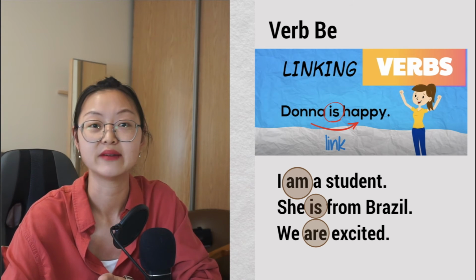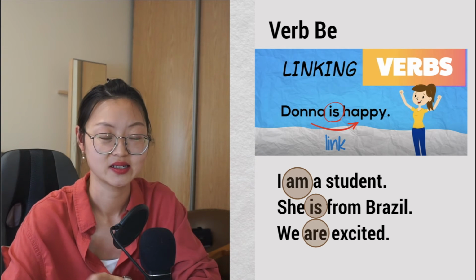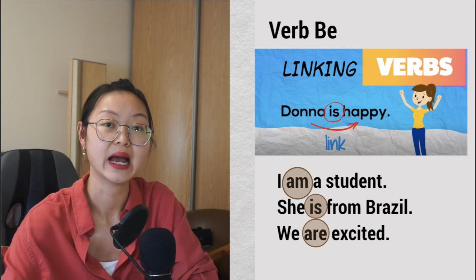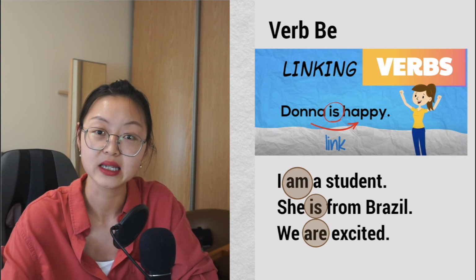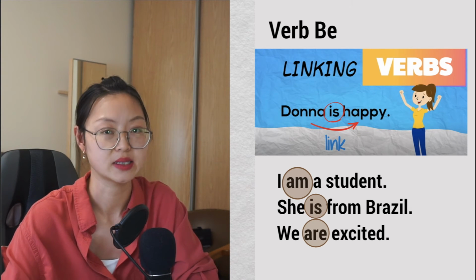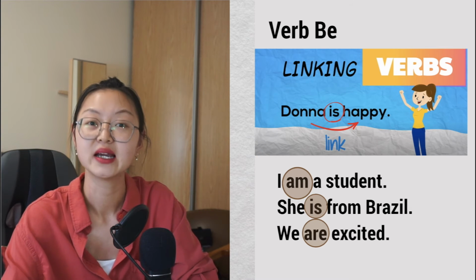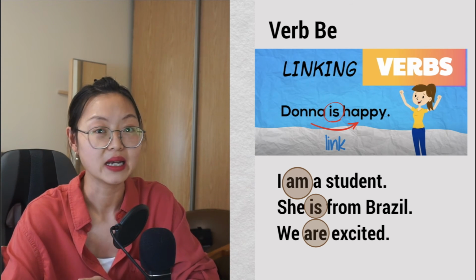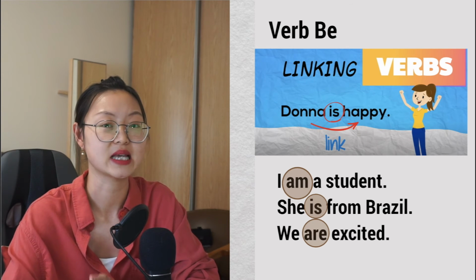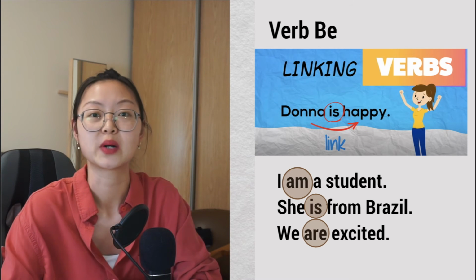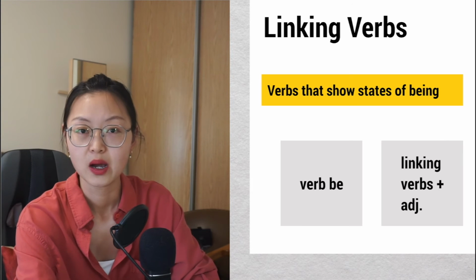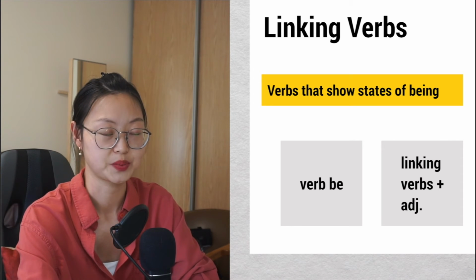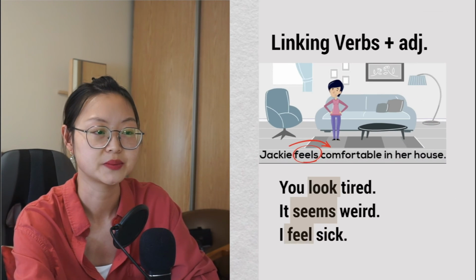And of course we have we are excited. So we use are as a connection, as the link between we, the subject, and excited, the adjective. This is simple. Think about any sentences where you can use is, am, are to express your ideas. So now look at linking verbs. What are the linking verbs?